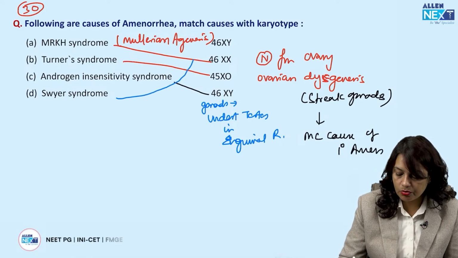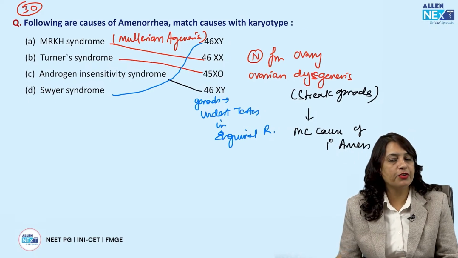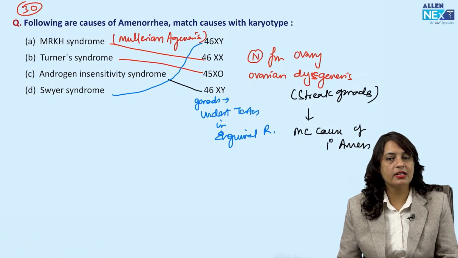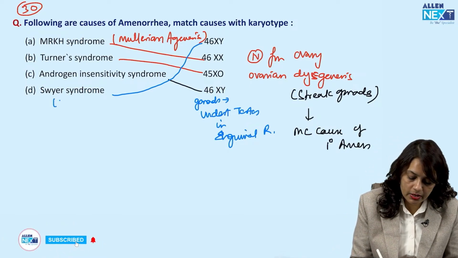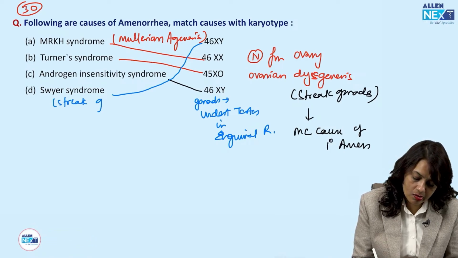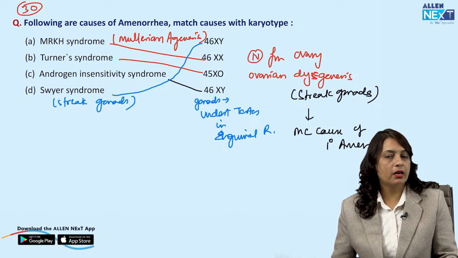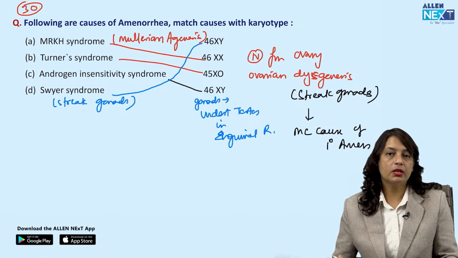And Swyer syndrome again has tall females with no breast development, with female external genitalia and streak gonads. So this is the correct matching for the karyotyping.